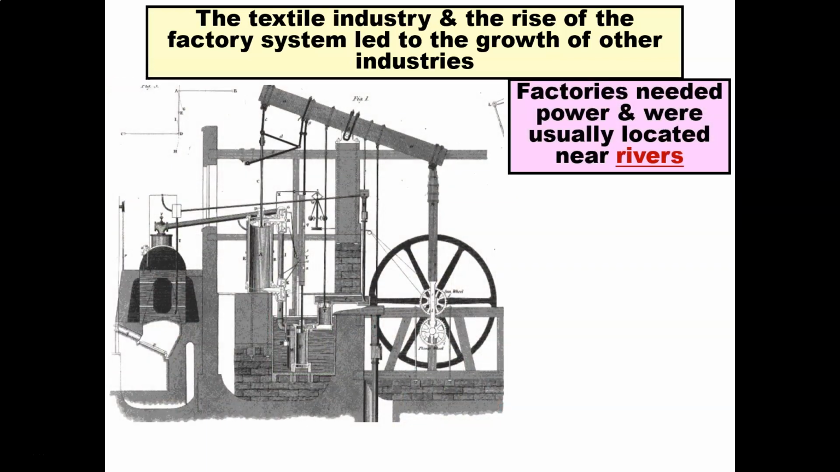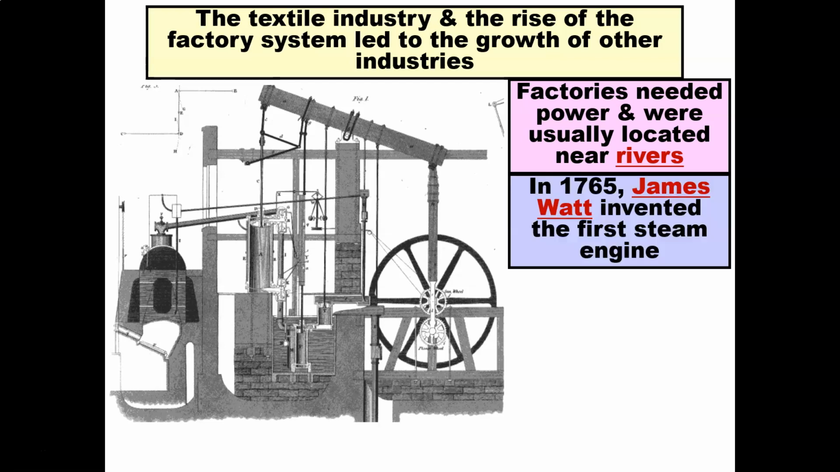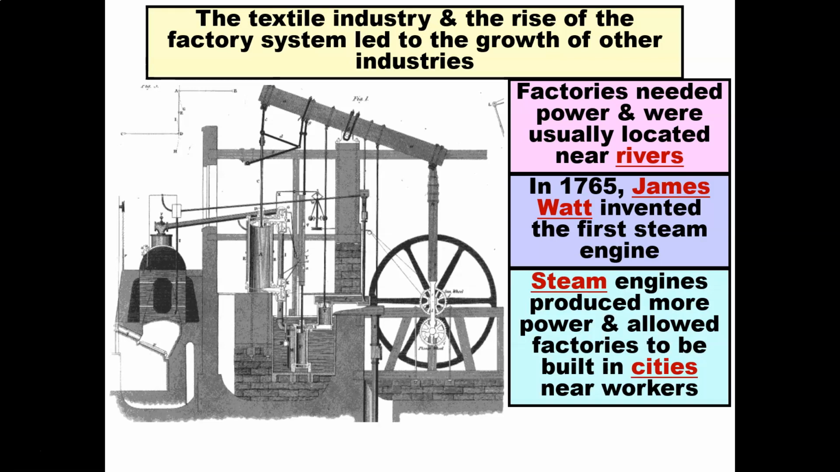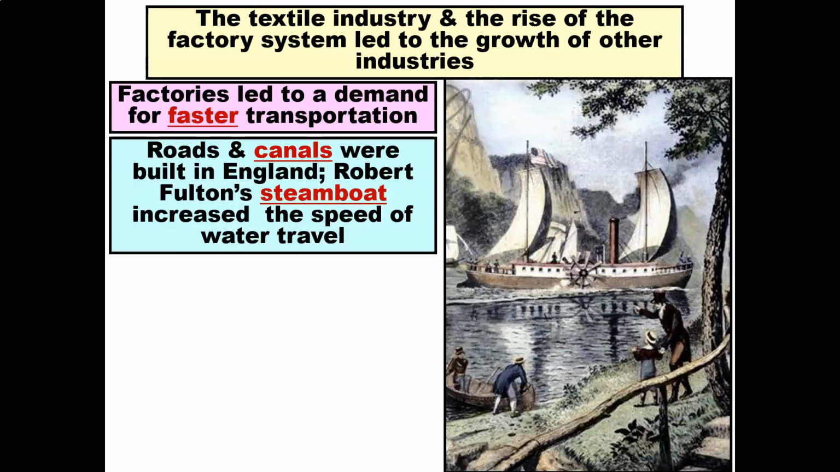Factories needed power and were usually located near rivers. In 1765, James Watt invented the first steam engine. Steam engines produced more power and allowed factories to be built in cities near workers. Factories led to a demand for faster transportation. Roads and canals were built in England. Robert Fulton's steamboat increased the speed of water travel.